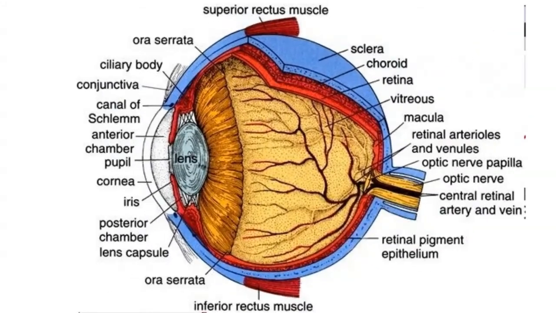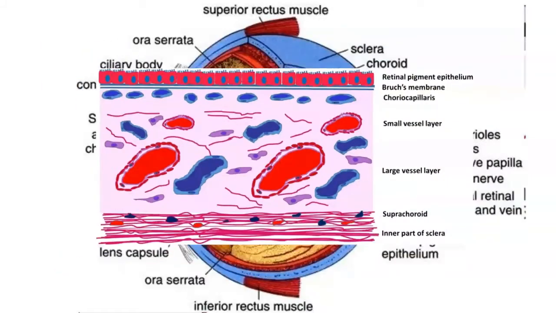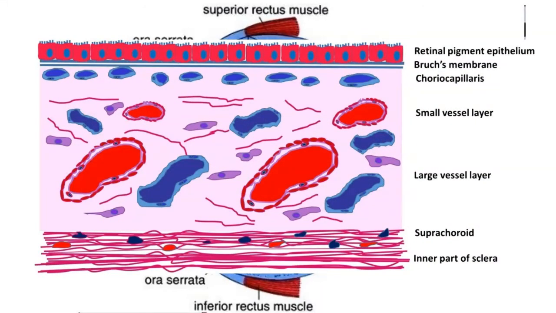The choroid is the vascular layer of the eye. It is composed of three parts. We have the small vessel layer, large vessel layer, and the choriocapillaris. The function of the choroid is to nourish the outer one-third of the eye. It has other important functions that pamper and help the photoreceptors to function normally.